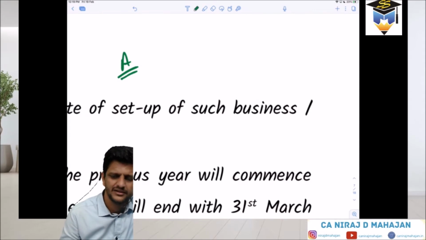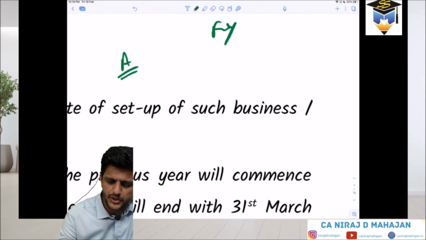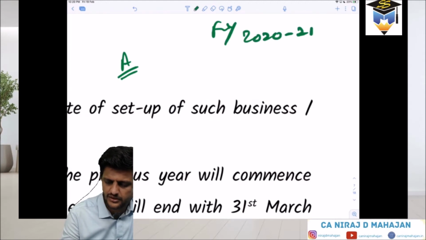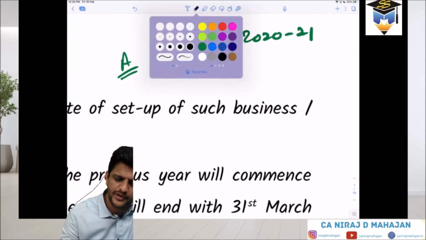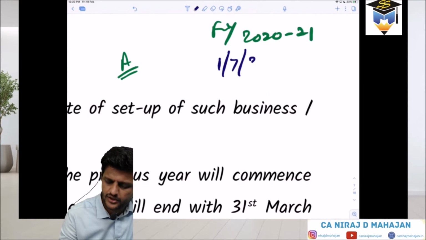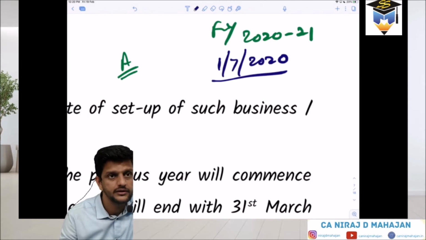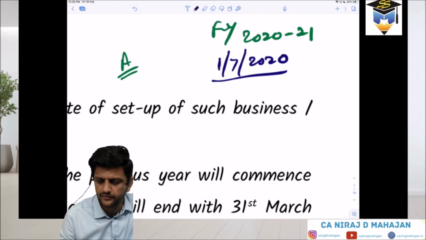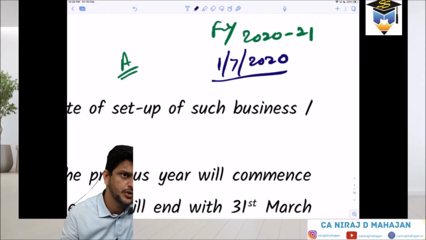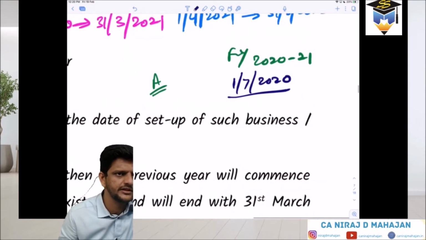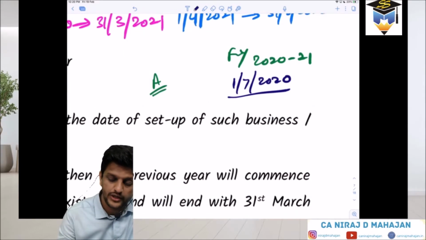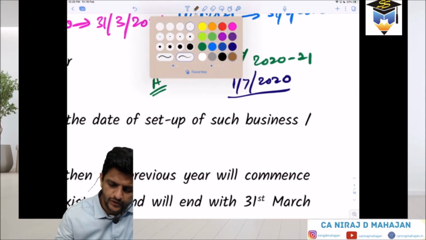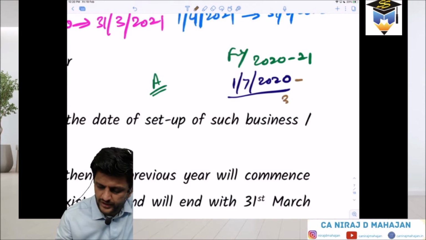It can be anything. Let us see, if I talk about financial year 2021, somebody has got a new job on 1st July 2020, for the first time in his life. In which financial year? 2021. He is earning income for the first time from 1st July 2020, and he will keep on earning till 31st March 2021.